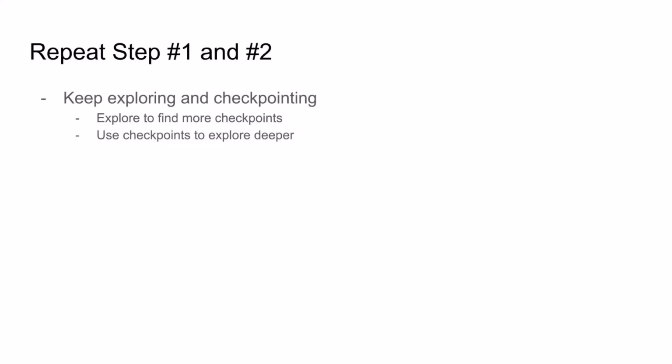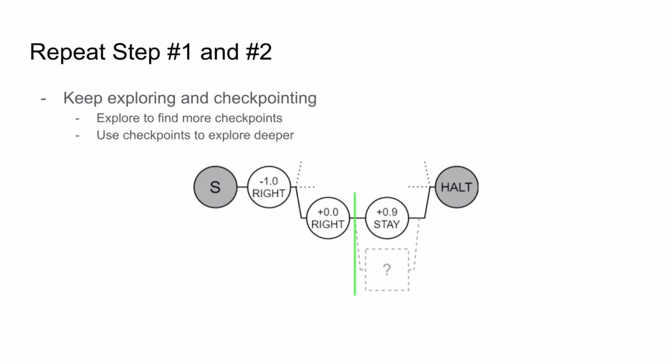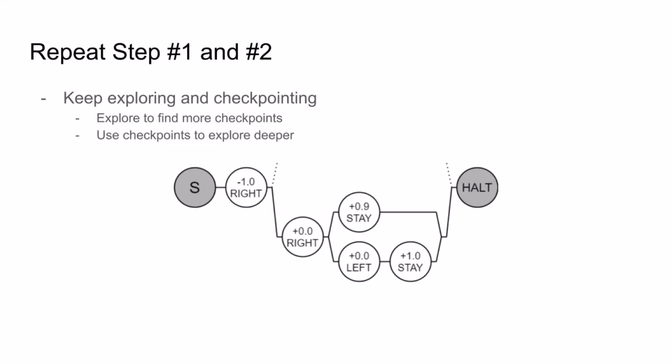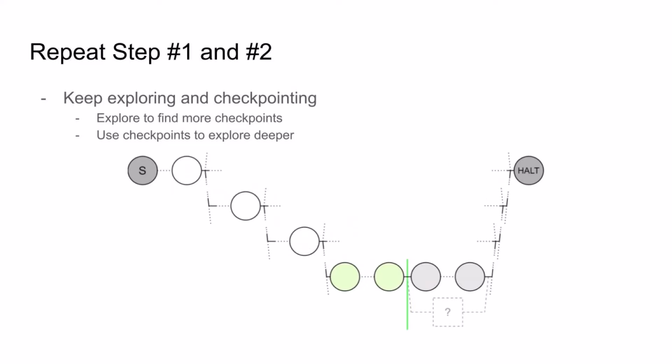And so, we'll keep on repeating these two steps of exploring and checkpointing to gradually build out a bigger and bigger solution. We'll use deeper and deeper checkpoints to explore for longer and longer sequences to add into our solution. Then, we'll look for new checkpoints on these new sequences from which to explore even deeper. And as long as we have effort to spend, we'll repeat these two steps indefinitely to continue improving our solution further and further.